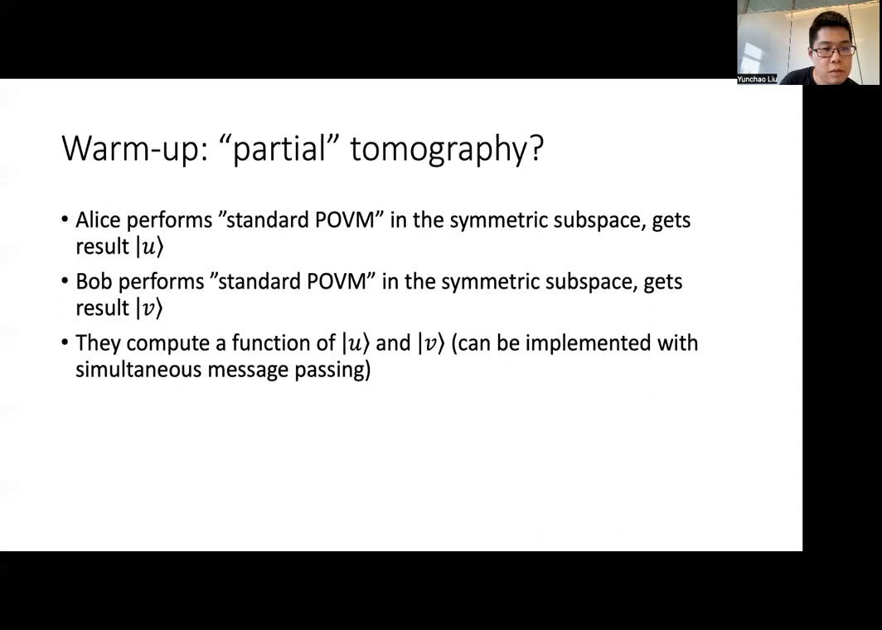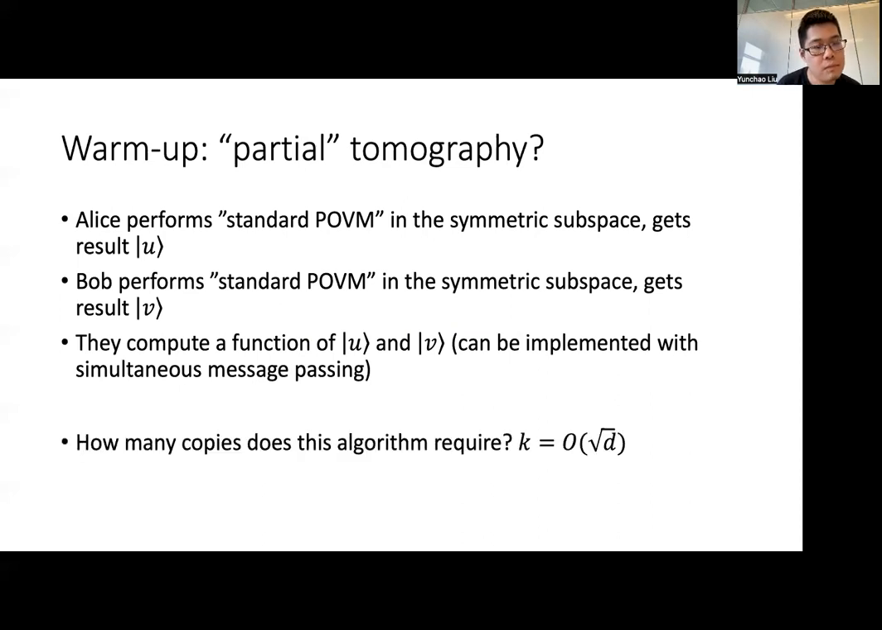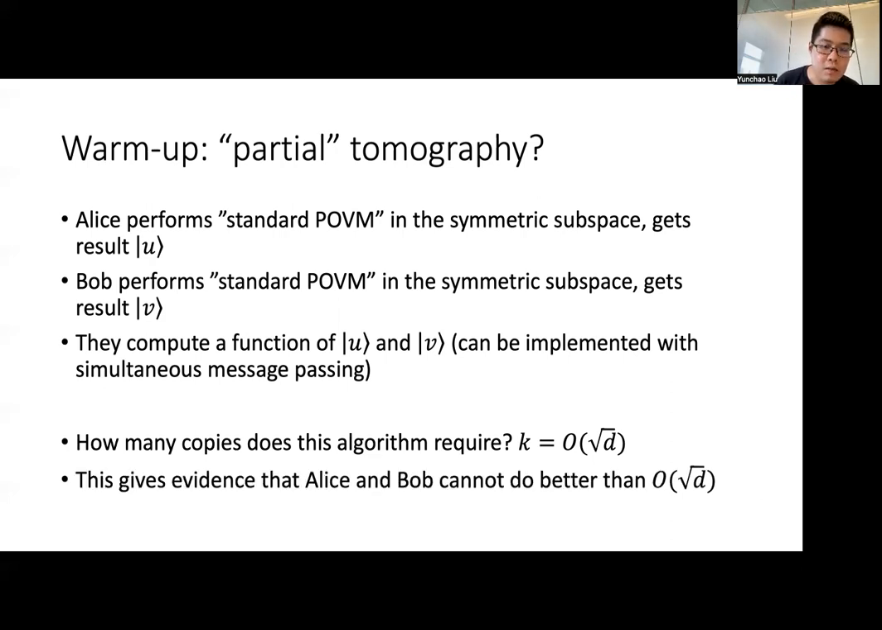Interestingly, we can prove that this algorithm requires square root d copies to estimate the inner products. And this gives some evidence that maybe Alice and Bob cannot do better than square root d, because they are already using this very complicated standard POVM and still cannot beat the square root d bound. So now let's prove the lower bound.